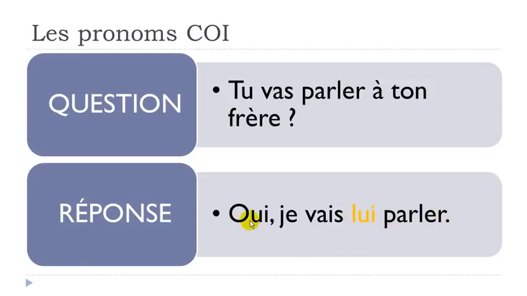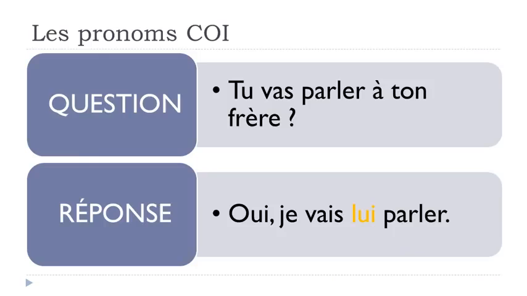Oui, je vais lui parler. I'm not telling you that it should be between the verbs, because that's the case here, but between these two verbs you could put many things, like adverbs. So remember that this pronoun lui should be before the second verb.